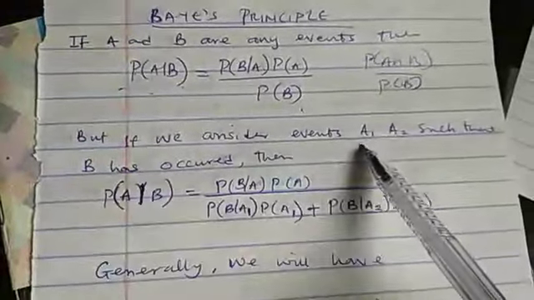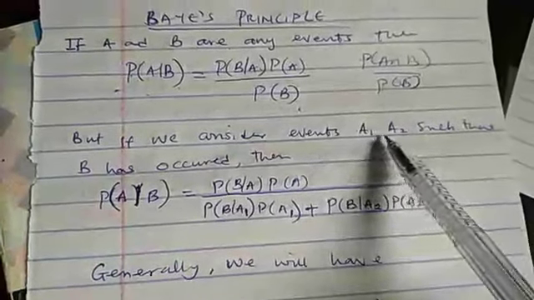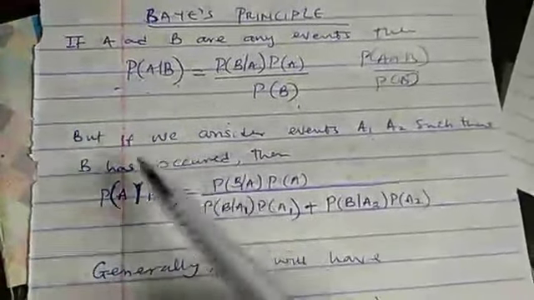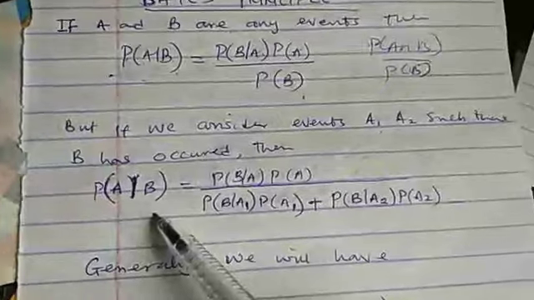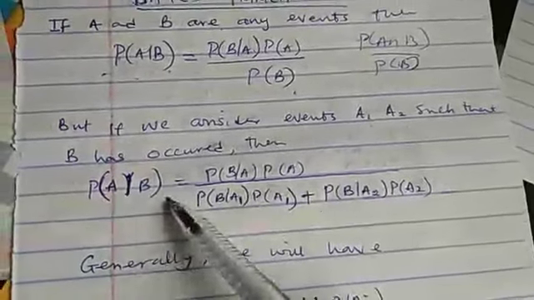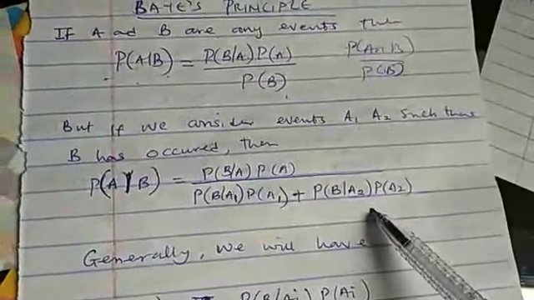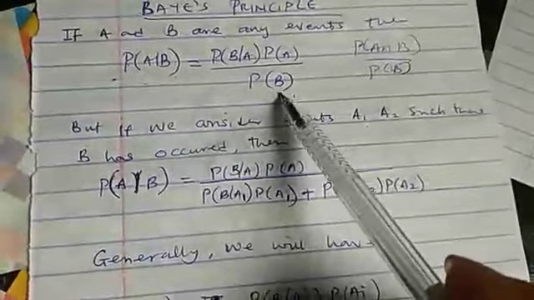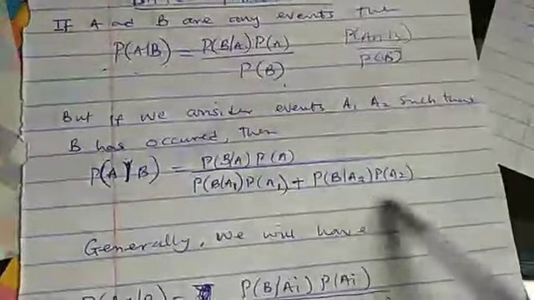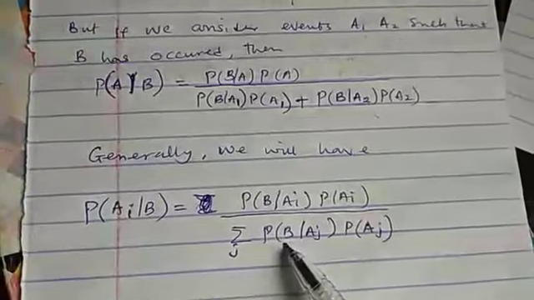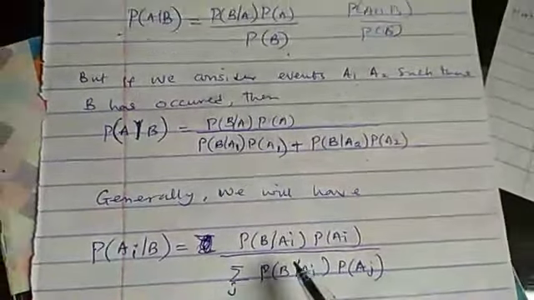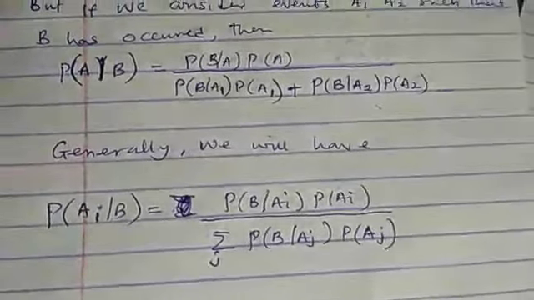Now, if we are considering events A1 and A2 such that B has occurred before, then probability of A slash B will become this, which means our B is being represented by these two. And generally, we can have it like this. This is what we call Bayes' principle, or Bayes' theorem. Now let's consider an example on this.